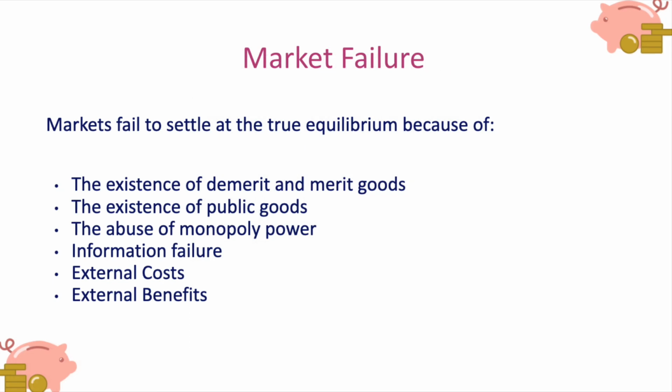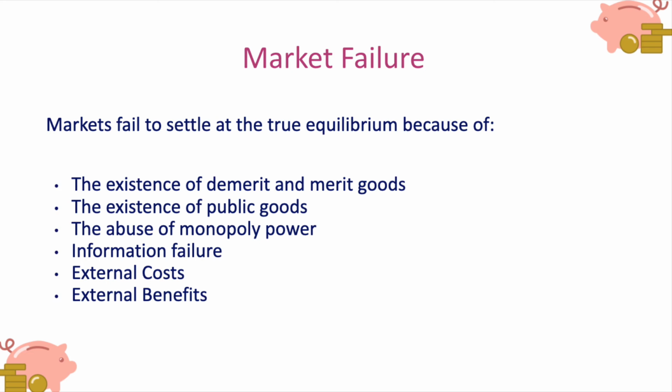So if we have market failure because of the existence of demerit goods such as cigarettes and alcohol, or merit goods such as education and healthcare, maybe the existence of public goods which the market can't cope with, such as street lighting or public parks, maybe because we've got very big firms that abuse their power and exploit consumers.